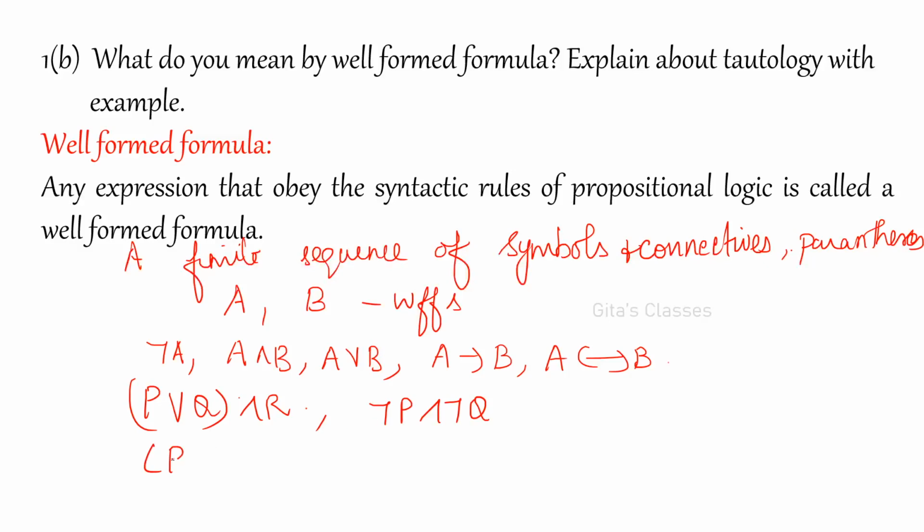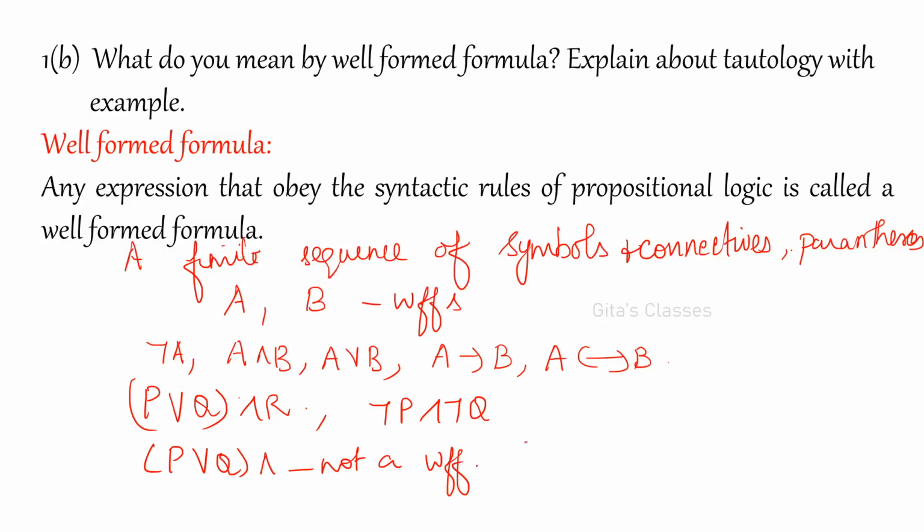Now, if you write it like this, P, ∧, Q with something missing, it is not a well-formed formula, because a binary operator must have two expressions, one both before and after. It is not a unary operator, it is a binary operator. Binary operator means before and after you must have variables, right? So this is not a well-formed formula.